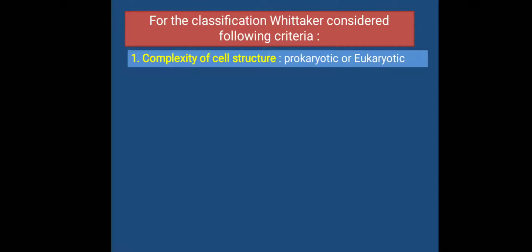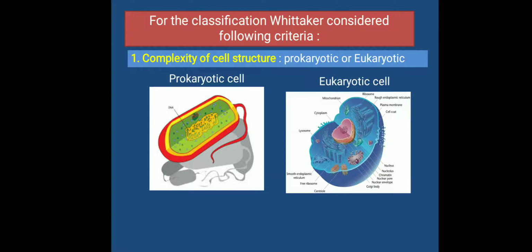This means whether the cell is prokaryotic or eukaryotic. So what do you mean by prokaryotic cell? First let's have a diagram. So prokaryotic cell, they don't have a nucleus but they have a genetic material such as DNA concentrated near the center region of cell forming nucleoid. A prokaryotic cell doesn't have membrane bound cell organelles like mitochondria, endoplasmic reticulum, etc. as you can see in diagram.